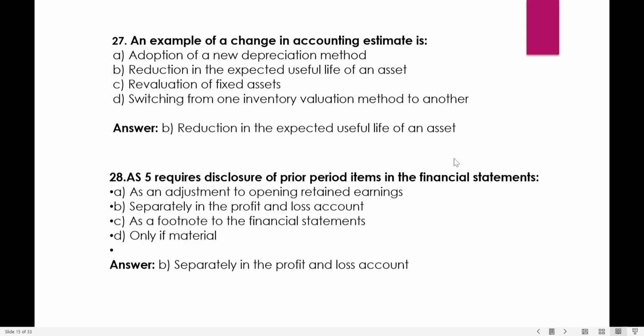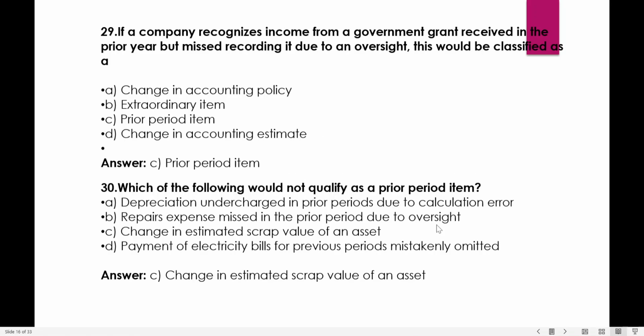An example of a change in accounting estimate is a reduction in the expected useful life of the asset. Okay, same thing, question 28. As Accounting Standard 5 requires, disclosure of prior period items in the financial statements: as an adjustment to opening retained earnings, separately in the profit and loss account, or as a footnote to the financial statements, only if material. No, we have to show it separately in the profit and loss account. Prior period items separately in the profit and loss account.